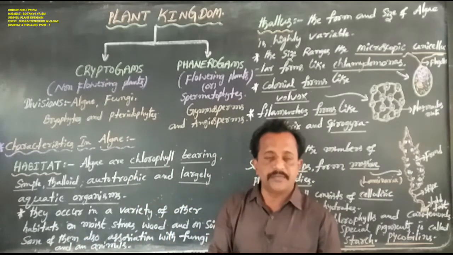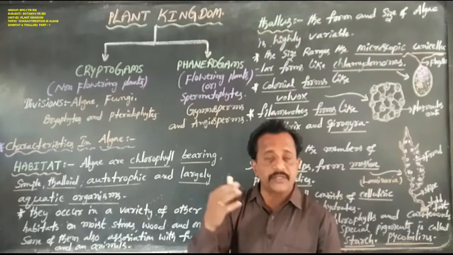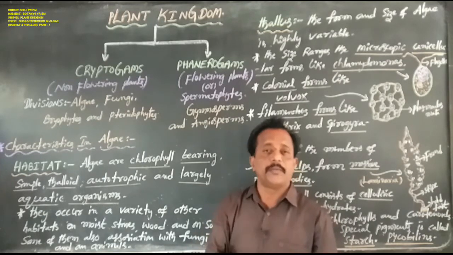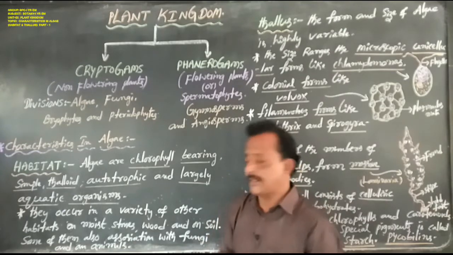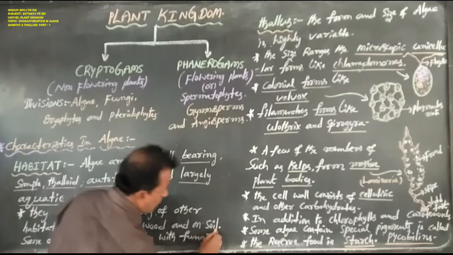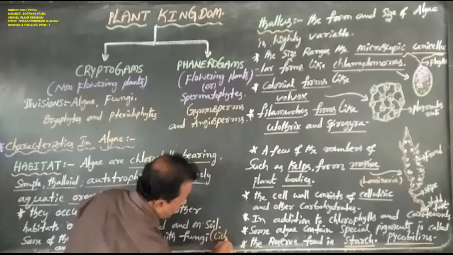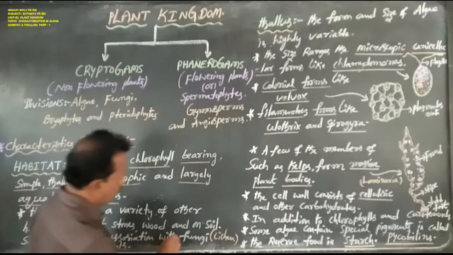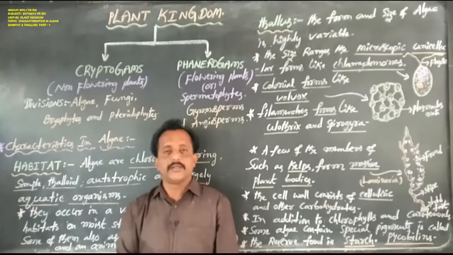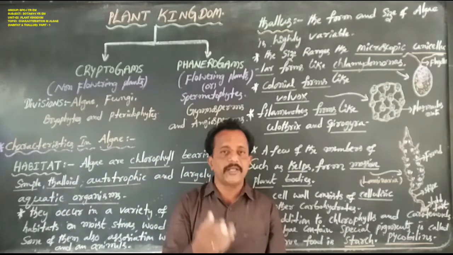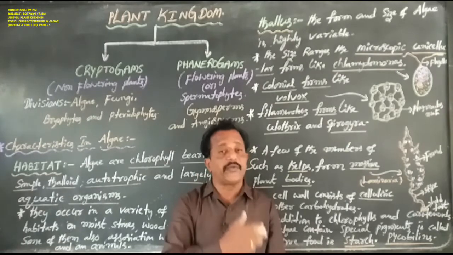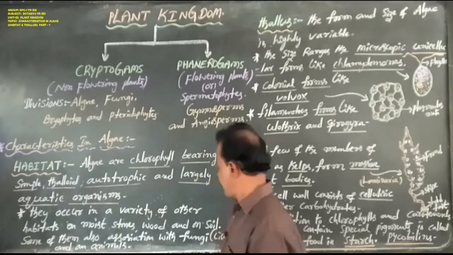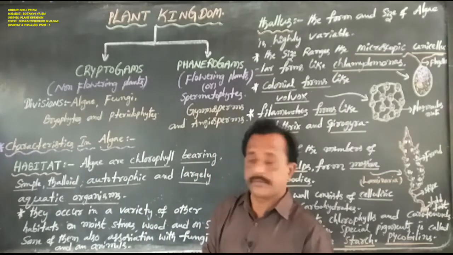One algal member is always closely associated with one fungal member to form a new plant organism, that is called lichen.